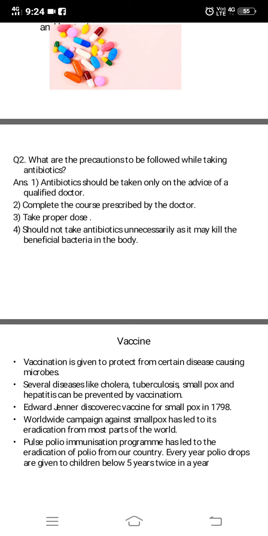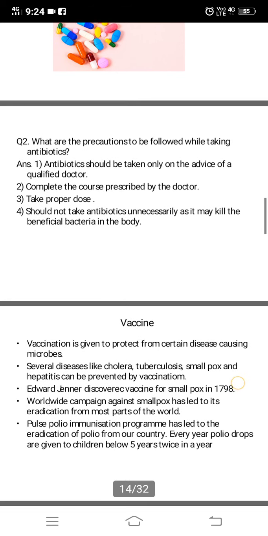We should not take antibiotics unnecessarily, as it may kill the beneficial bacteria in the body. Suppose you got a small fever now, and at that moment you find you have an antibiotic which the doctor has prescribed you earlier when you had fever, and you take that. That is not correct, because maybe the microorganisms will not be too effective there, and you are taking antibiotics, so the beneficial bacteria which are there in your body, that also will be killed. So we should not take antibiotics until and unless the doctor prescribes it. So we should be very careful while taking antibiotics.